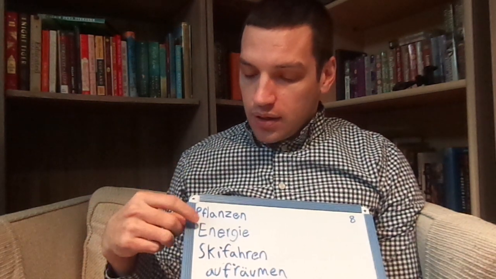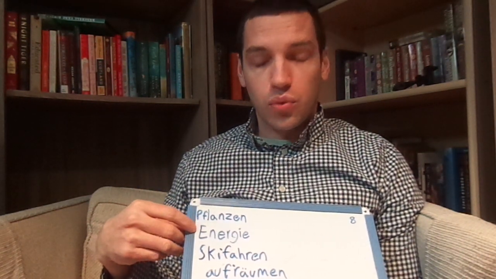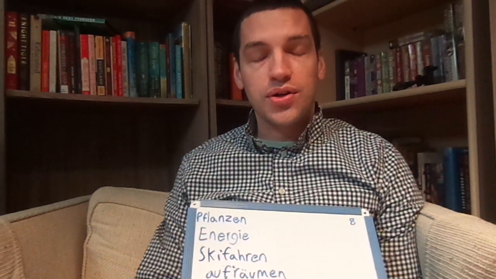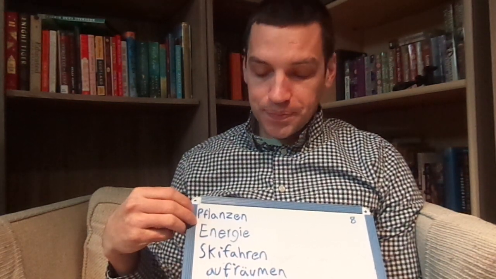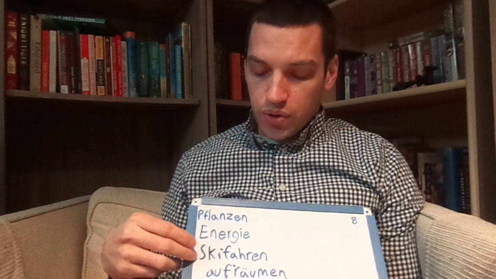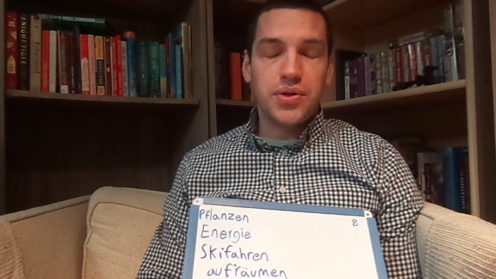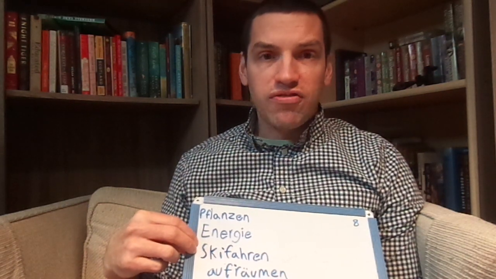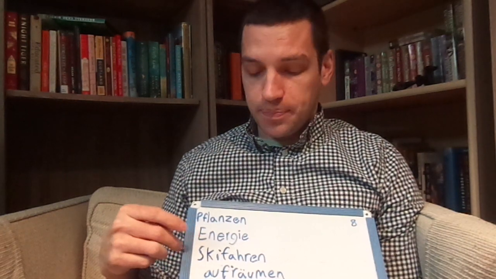Pflanzen. Second word is tricky because it's very close in spelling to the same word in English. It's a good cognate, but the G in German, remember, almost 100% of the time makes the hard G sound. So we're going to say Energie. And this last word is tricky because the first couple letters don't make the sound you'd expect from the spelling. So in German, we're going to pronounce this Skifahren. Skifahren. So ski instead of ski.